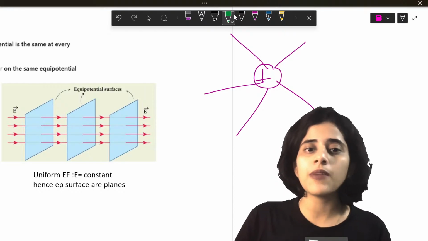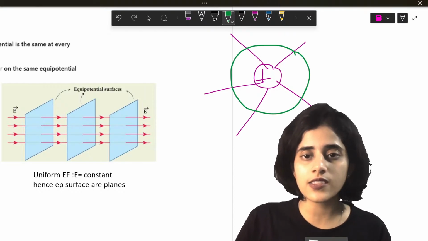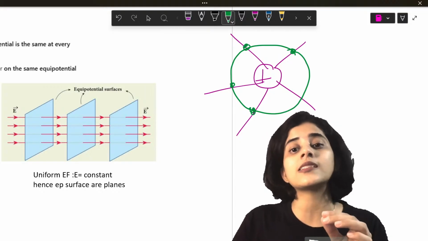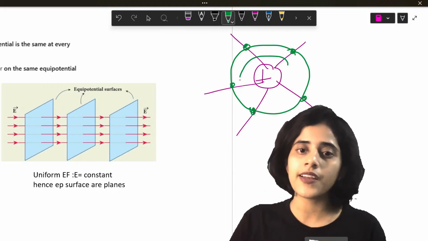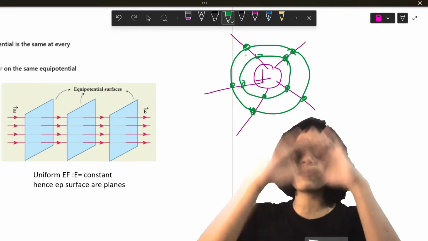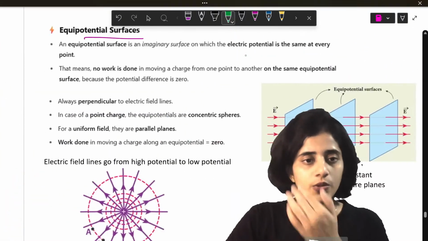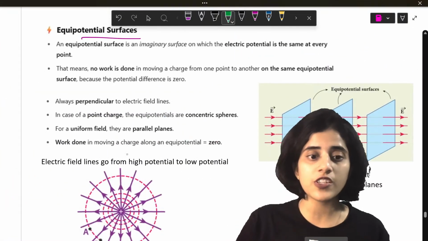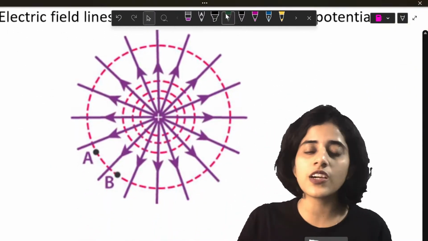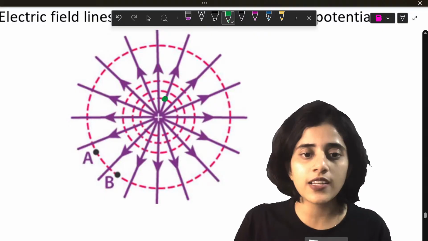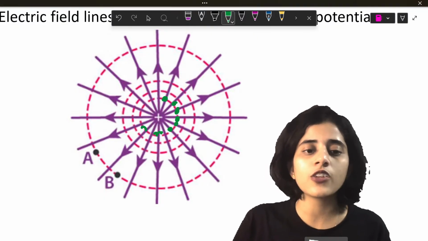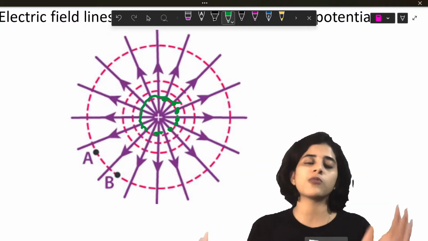If I draw a circle like this, the potential at every point on the circle is the same. So in this figure, the potential here, here, here, everywhere is going to be the same.